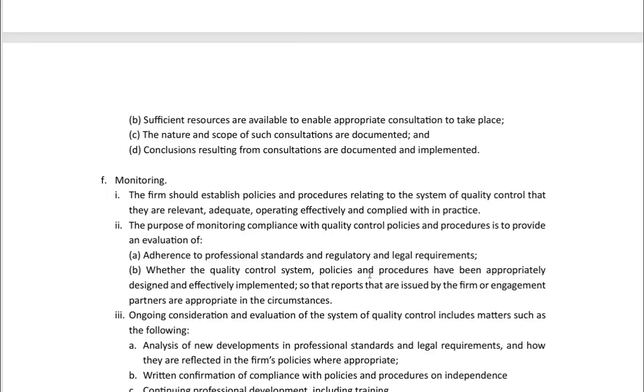So the sixth element, which is monitoring, will talk about whether they are appropriately complying with the professional requirements. And second, whether the quality control system is there first of all, and whether it is effectively implemented. These are the things to keep in mind. So monitoring is very much important. After acceptance, this is the most tested element.